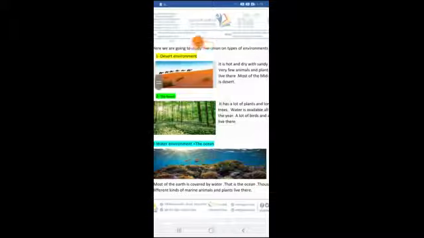Okay, now let us go to the next page. I asked you on the previous page to mention 5 common types of environments. Here are the 5 common types of environments. The first is the desert environment. It is hot and dry with sandy soil. Very few animals and plants live there. Most of the Middle East is desert.